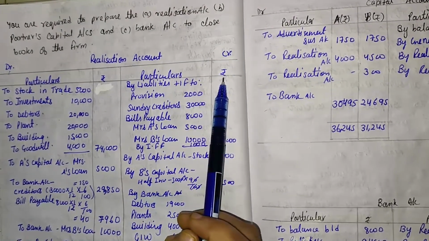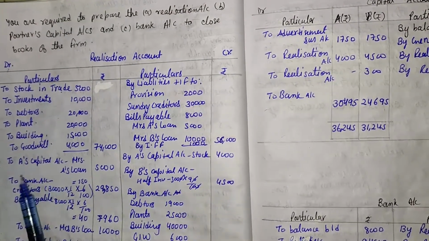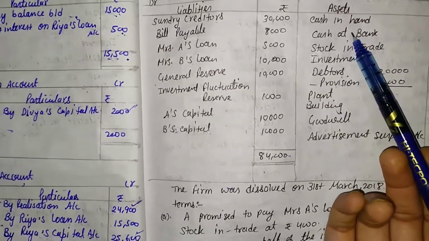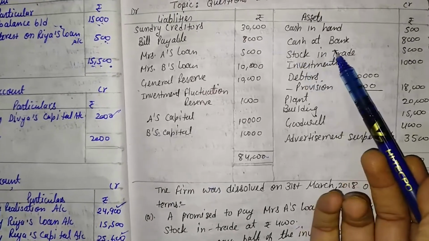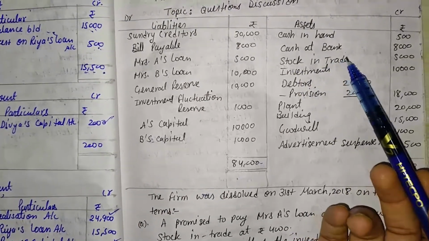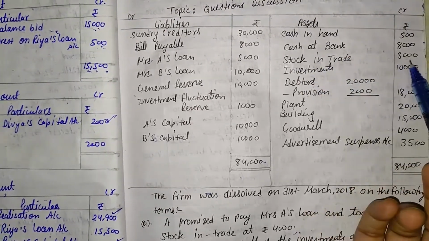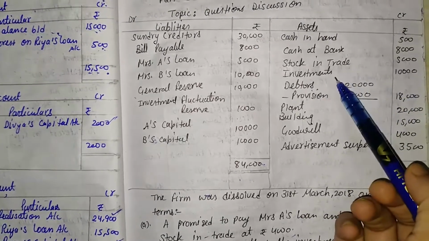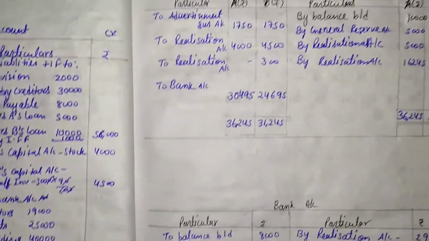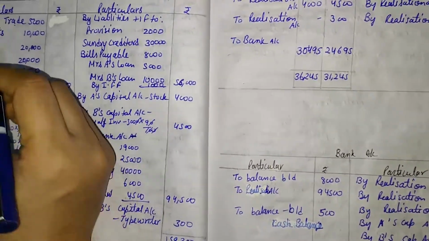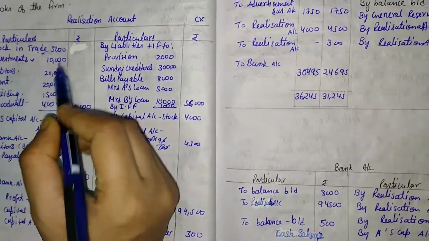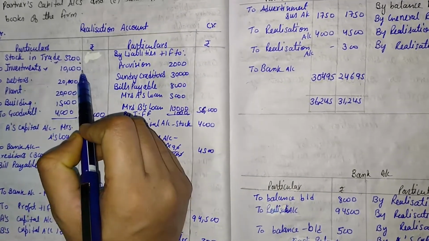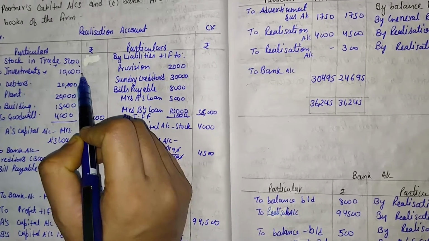First of all, what assets are given in the old balance sheet? That is cash in hand, so we ignore cash in hand. Cash at bank, we also ignore that point. The third one is the stock of rupees 5,000 and investment of rupees 10,000. So we transfer both the assets. So here stock in trade, second one is investment. Stock in trade, that is given in the question, that is 5,000. Investment, that is also given in the balance sheet, that is 10,000.